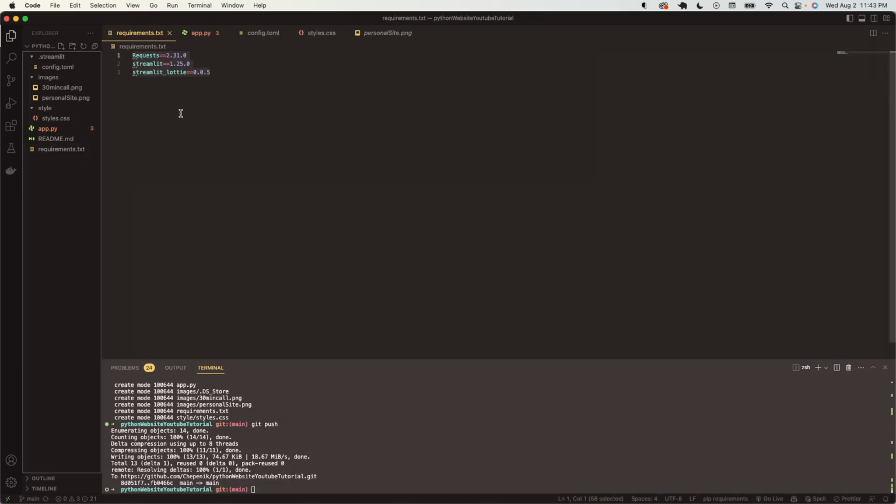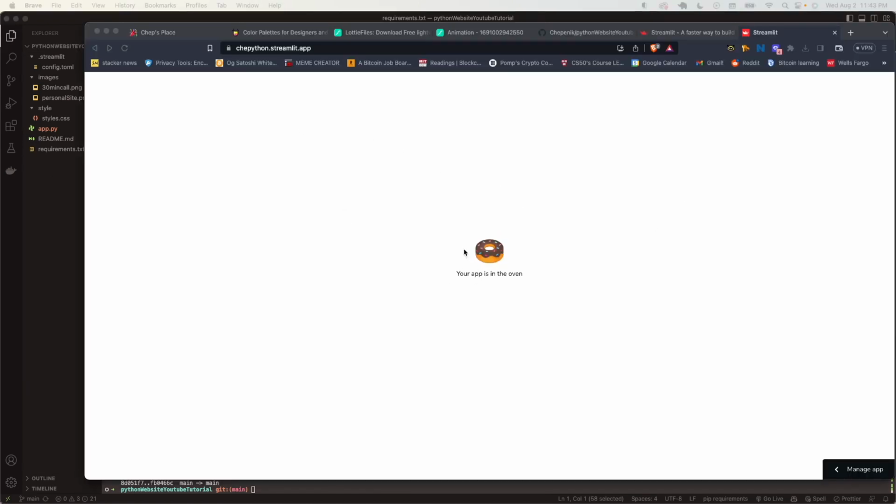Because these requirements.txt, I believe they tell it what it needs to download to run up in the cloud. So my app's in the oven. It's cooking. It's cooking. Hopefully it cooks correctly.